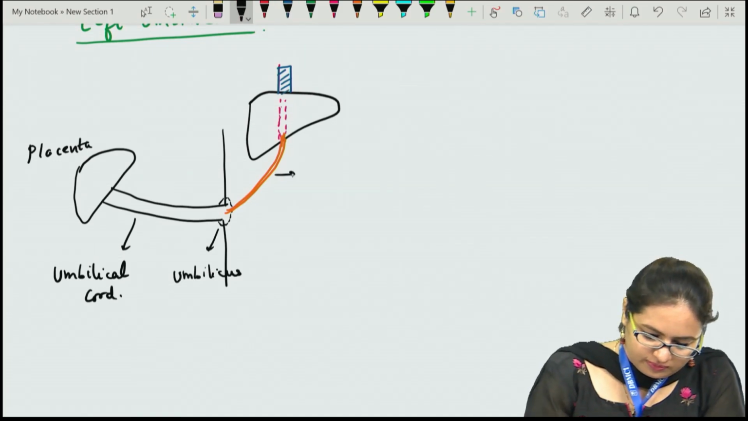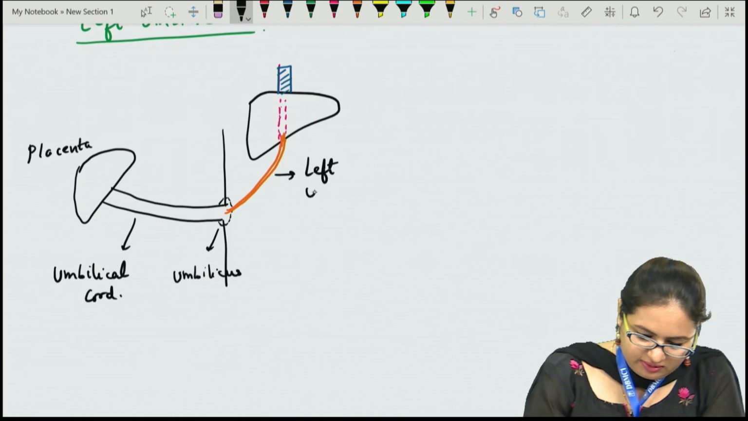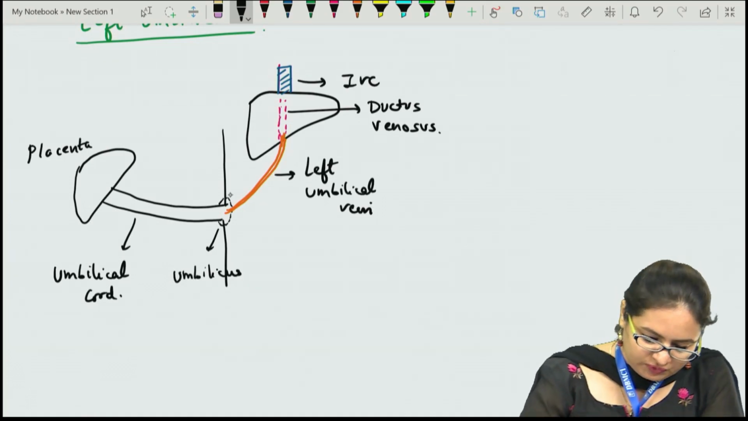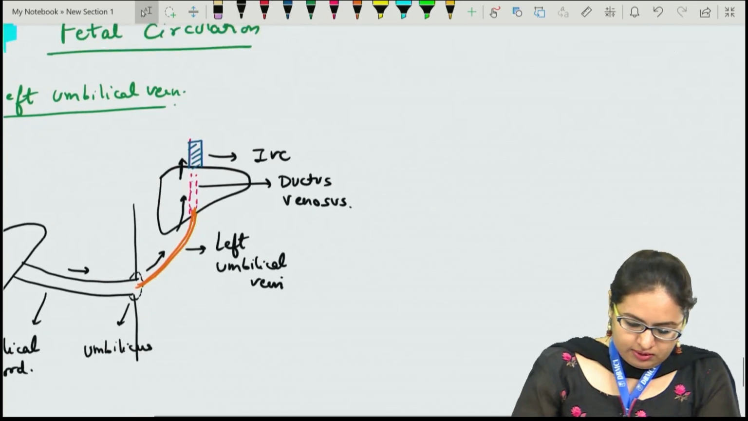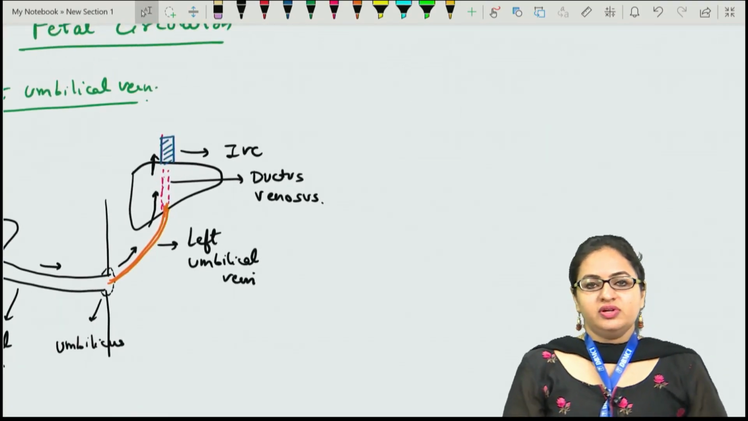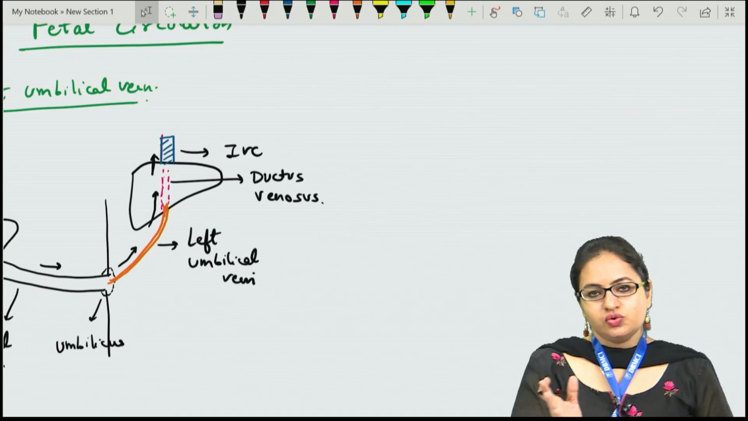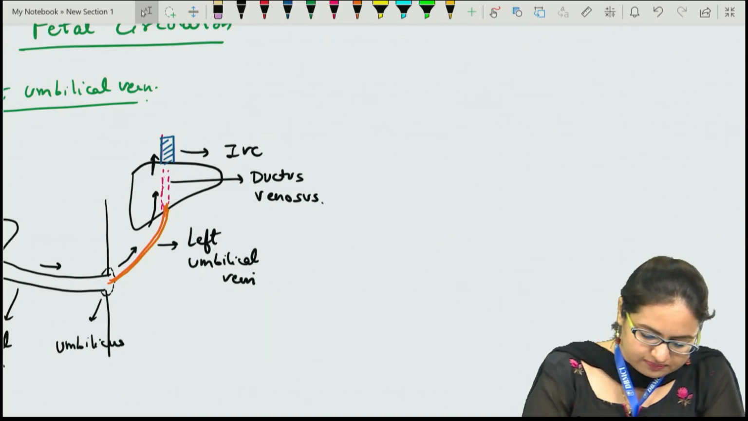So this is the left umbilical vein. This is the ductus venosus, which is present in the liver, and this is the inferior vena cava. The oxygenated blood is coming from the placenta and reaching the inferior vena cava. Now, the blood from the inferior vena cava will reach the right atrium, and in the fetus, the majority of the blood in the right atrium reaches the left atrium through the foramen ovale.